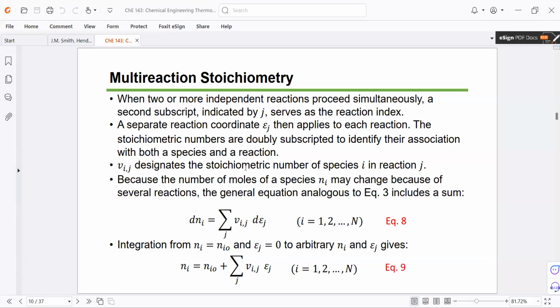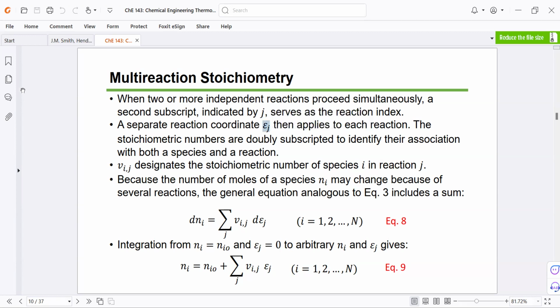What about the stoichiometric coefficient? Remember that a species may be involved in different reactions. That's why the stoichiometric coefficient is assigned two subscripts, I and J. It means the stoichiometric number of species I in reaction J. I hope that's clear.